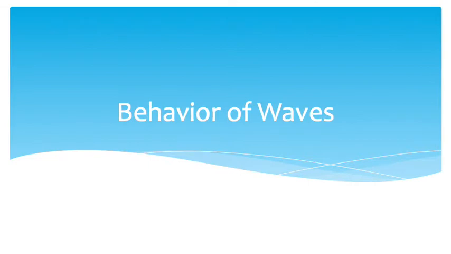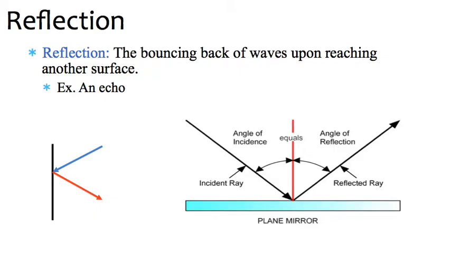Now we're going to get into behavioral waves and just give a brief overview of a few different behaviors. So the first one is reflection. It's probably one you're familiar with, but reflection is the bouncing back of waves upon reaching another surface, like light striking a mirror and bouncing off, or an echo would also be an example of reflection.